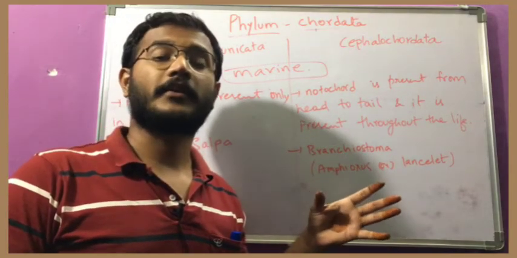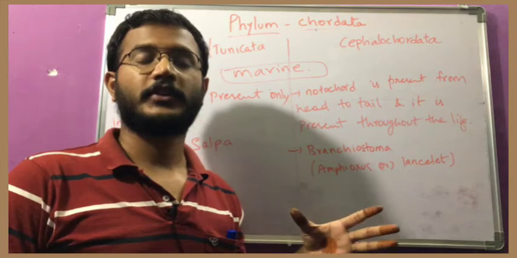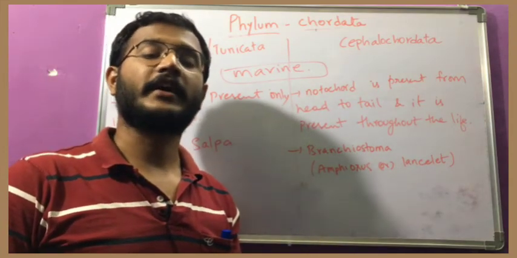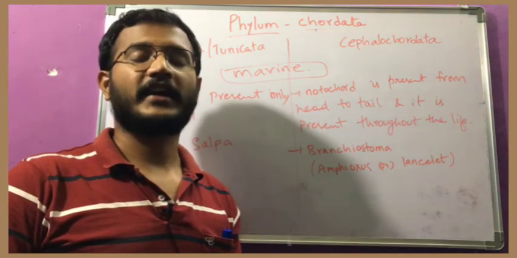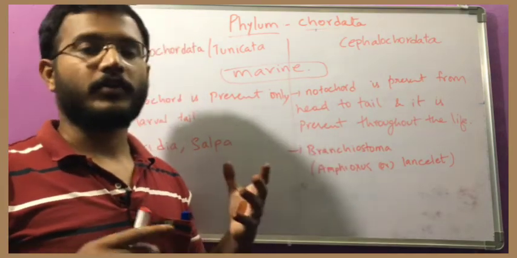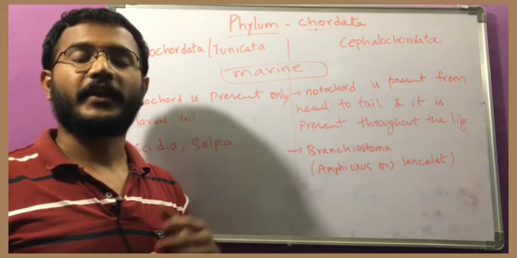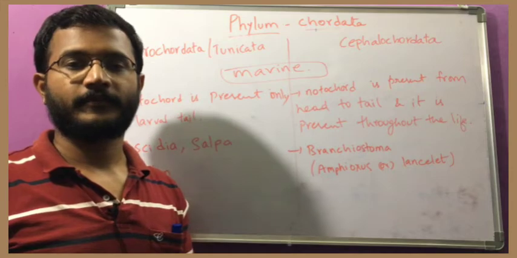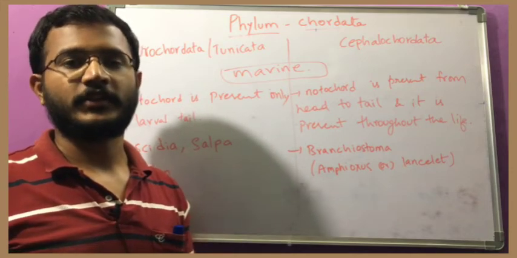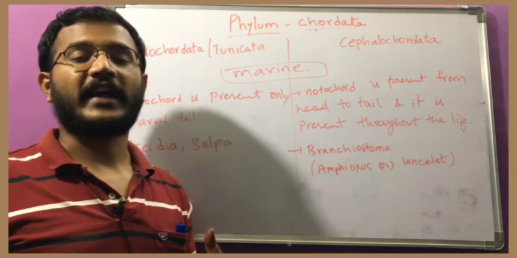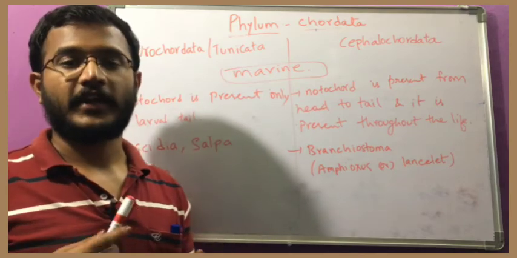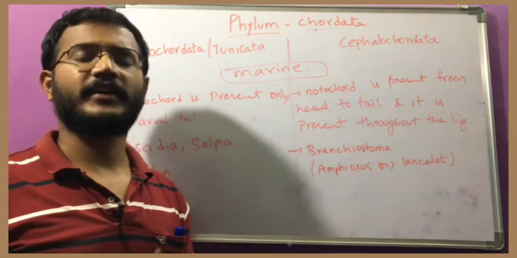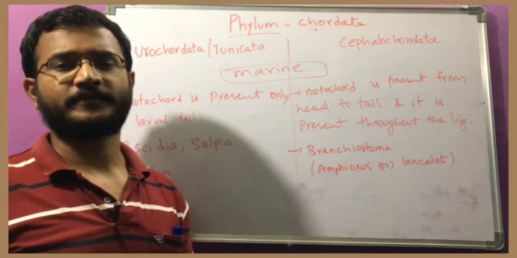So here the concept of cranial nerves will come. So what are cranial nerves? They connect the brain to each and every organ of our body. Otherwise, what will happen? How would each and every organ be connected with the brain? How is the brain able to control and coordinate all the different organs? With the help of cranial nerves. So how many cranial nerves do fishes have? How many cranial nerves do amphibians have? All these important topics we will discuss in detail.